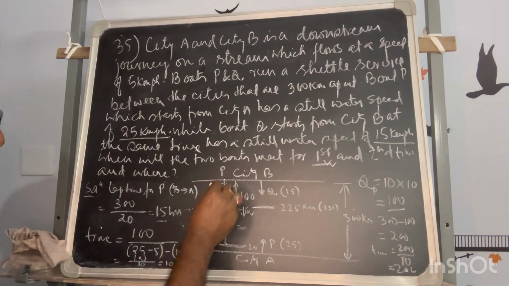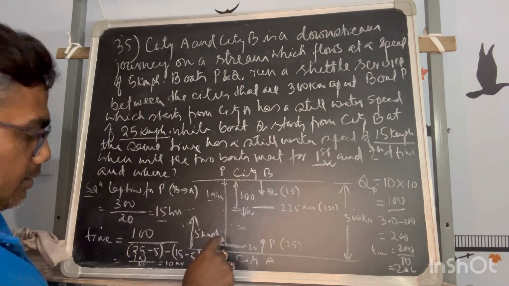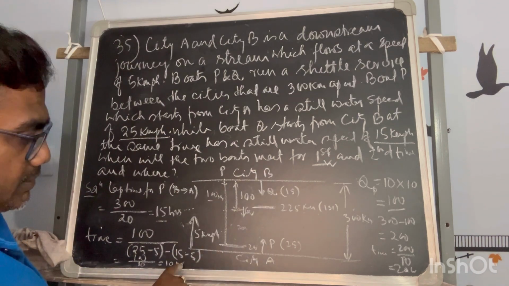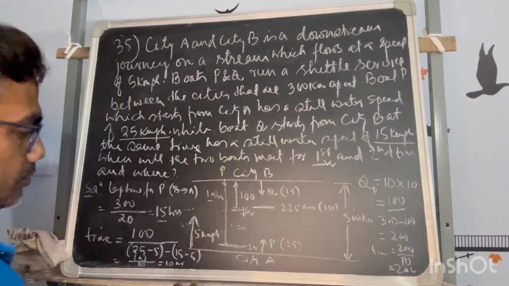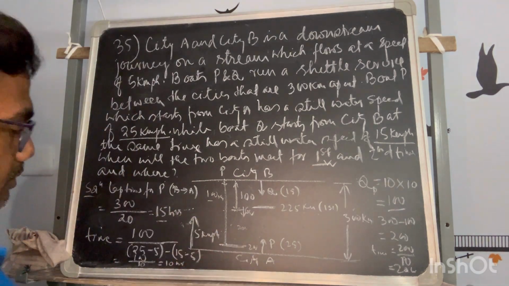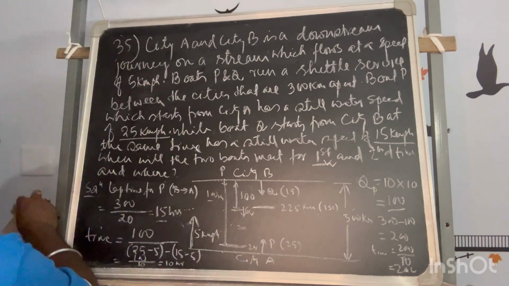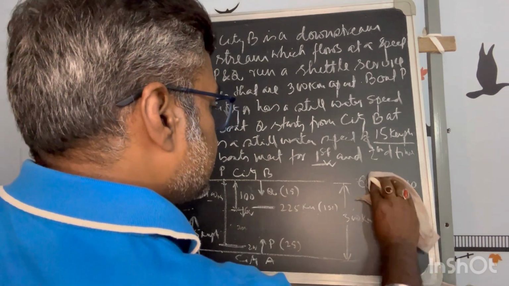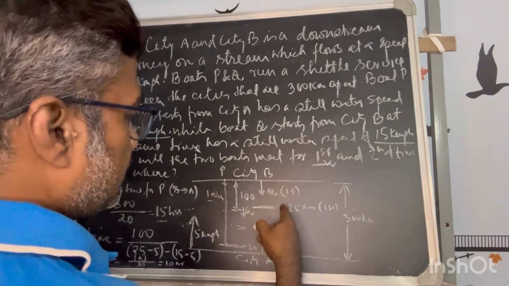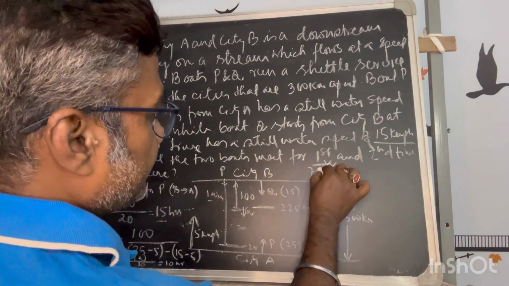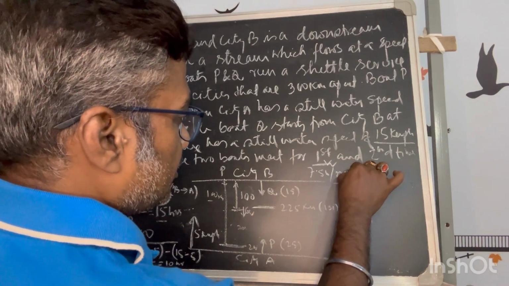So that means when P again starts from bank B, after 10 hours he will meet Q. Okay. So what is the location for that? That can be calculated with the speed of P at that time. So for the first time, you already know, the time will be 7.5 hours from the starting of the journey and 225 kilometer. That is the first answer.